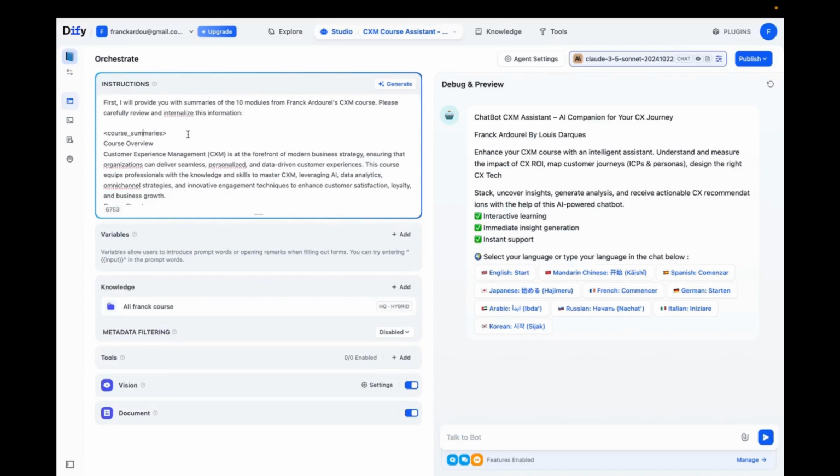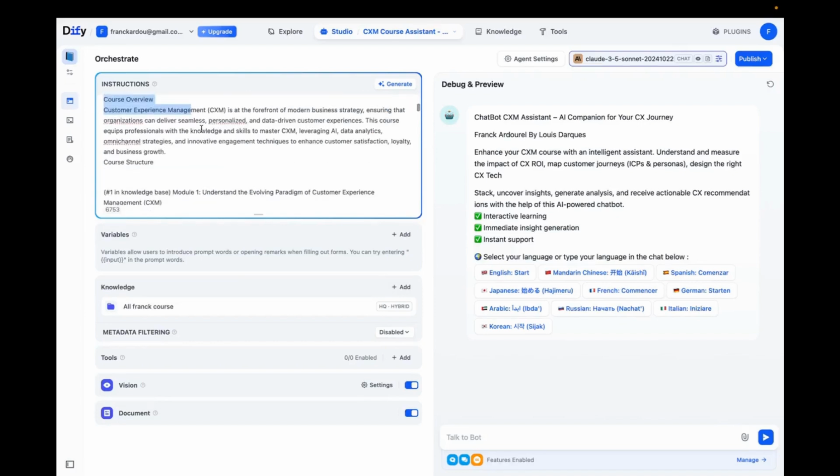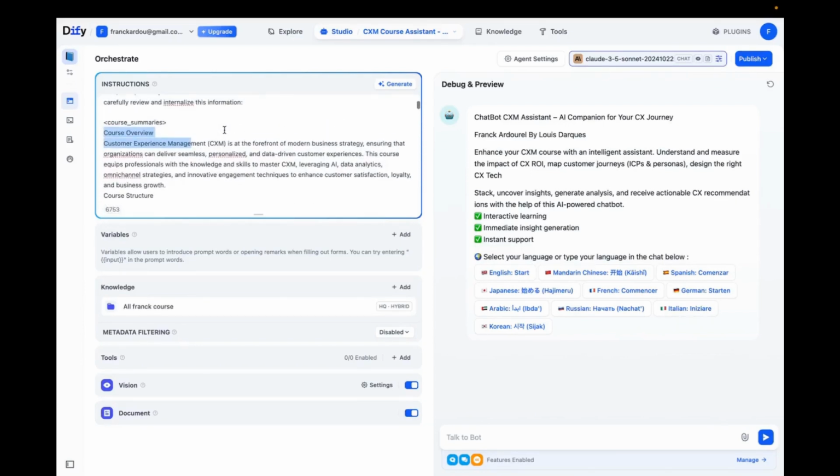At the same time, I can't give it the entire course in this section either because, as I mentioned before, there's a limited number of tokens. And also there's the issue of price, meaning that every time someone has a conversation with this chatbot, someone has to pay for it. And the longer the prompt is, the more tokens it takes, the longer the instructions are, the more it costs. So you pay at 2 points.